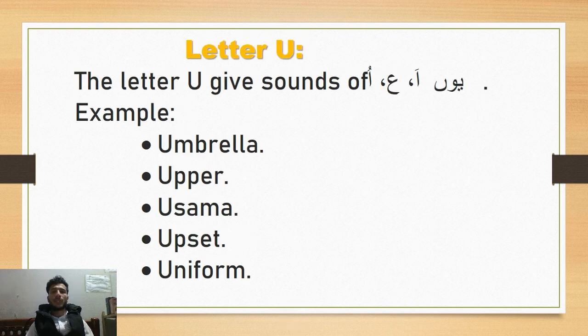The letter U. The letter U gives us the sound of U. Yeah, it is give us a sound of a. Yeah, ain. Yeah, sound of u. Okay. So umbrella. It gives us a sound of a. Umbrella. Upper. Usman. Okay.